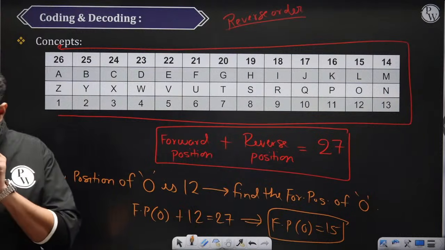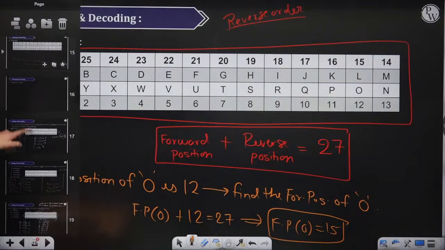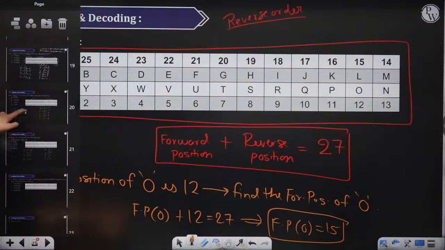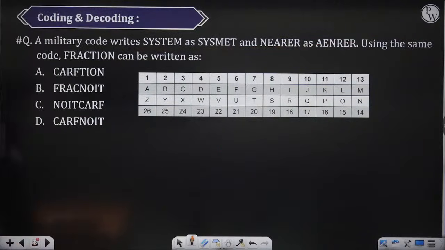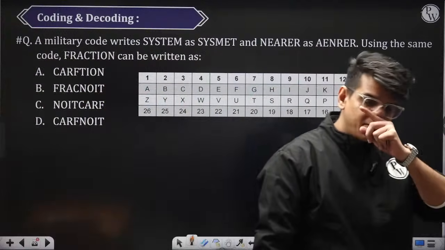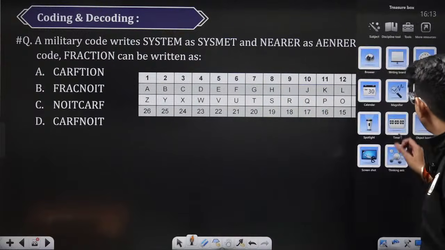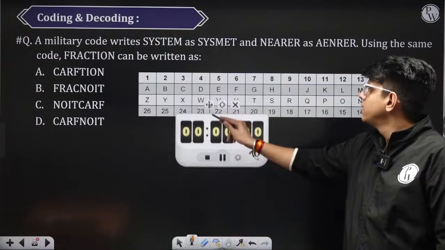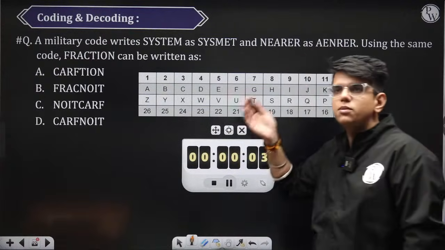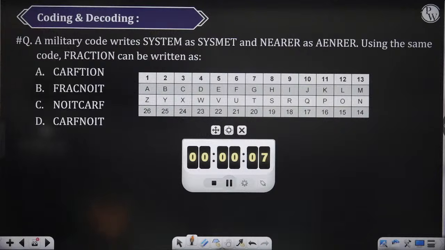Done? Chalo, one last question, then we'll move to numeric coding. So this is also one type of coding and decoding question based on alphabets only. I am giving you a minute. I think 1 minute is more than sufficient to solve this question. Try to find out something, right? Here, alphabets may not be connected by their positional value. There can be some other coding pattern. So try to decode that coding pattern.